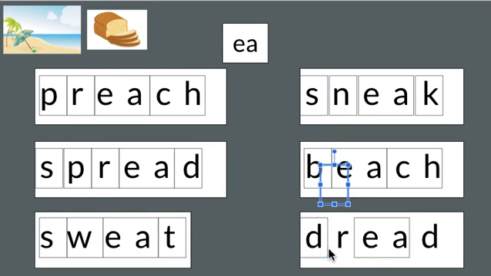Each consonant made its own sound. There's no other digraphs other than the vowel digraph, that vowel team. When we read it with the long E sound, d-er-eed, dreed. That's not a word. Let's try it with the short E sound, d-er-ed, dread. Like when I really don't want to do something, I dread it. So sometimes it makes the long E sound. That's the more common one. Sometimes it makes the short E sound.